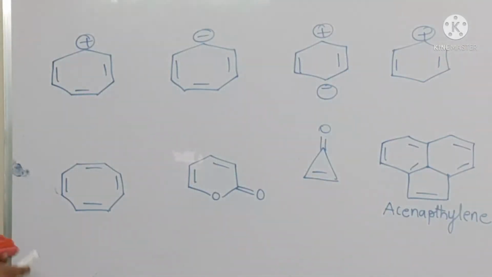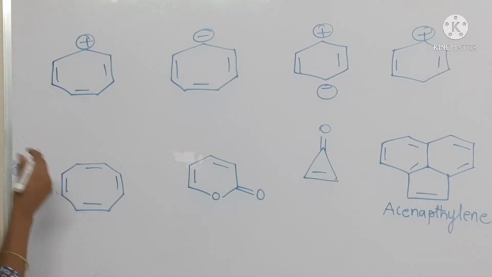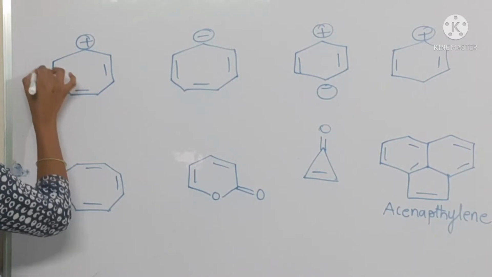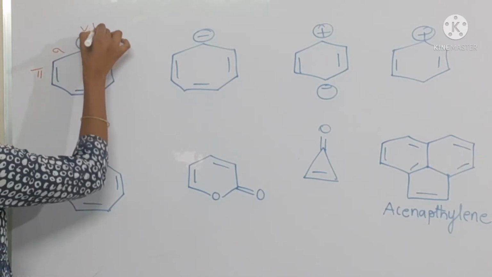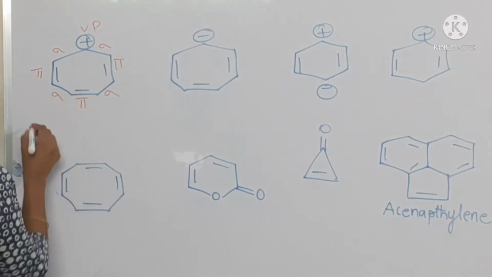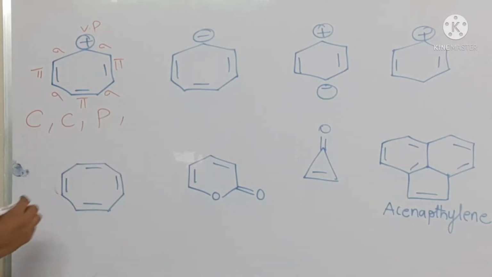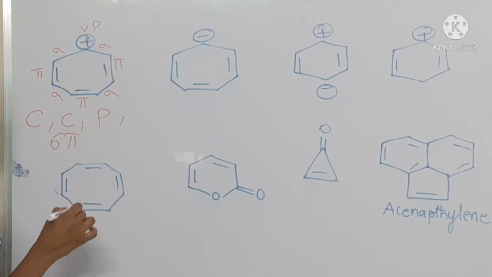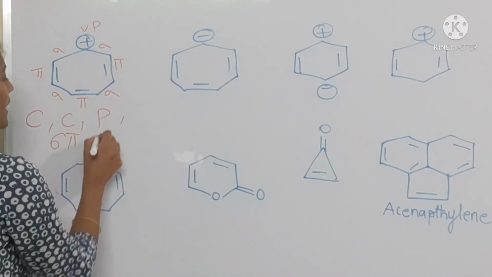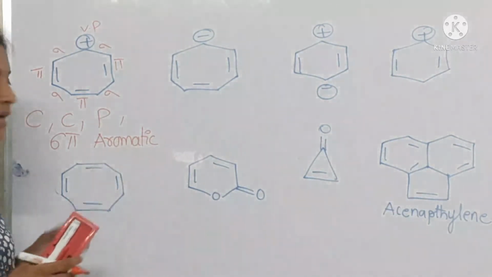Coming to the first one, cycloheptatrienyl cation. It's a conjugated one, cyclic, and pi, sigma, vacant p, sigma, pi, sigma, pi, sigma. It's cyclic, conjugated, planar. How many pi electrons are here? 6 pi electrons. That means it's an aromatic compound. This ion belongs to the aromatic.